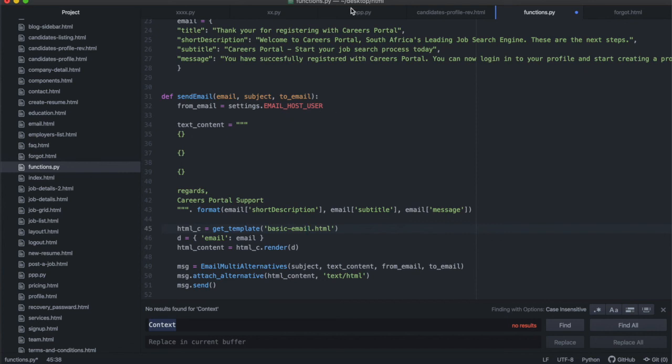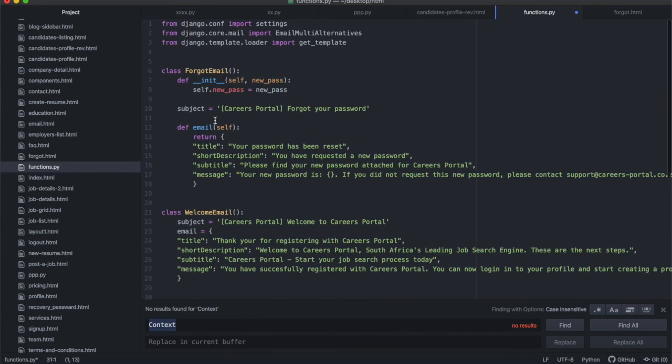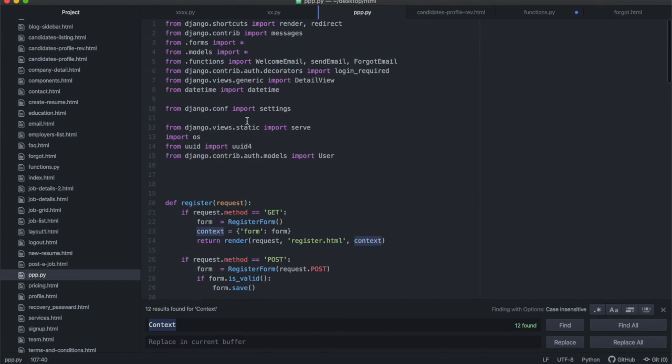Now, once you've done that, we have this file called send mail. We have the function called send mail, and then we have the welcome email class and the forgot email class. Now inside of our views file, we need to import it at the top. You'll see underneath the settings, where we ended last time, we had all of that email stuff. We don't need that anymore. I removed it and moved it to that functions file.